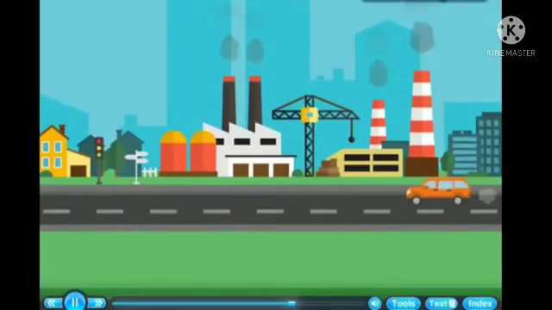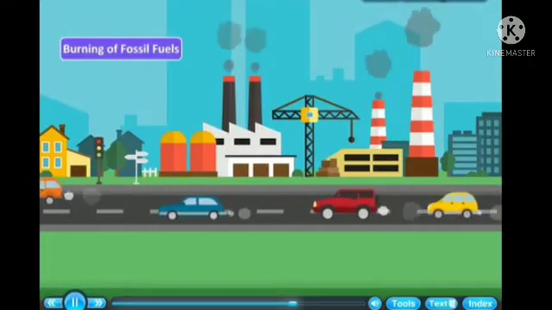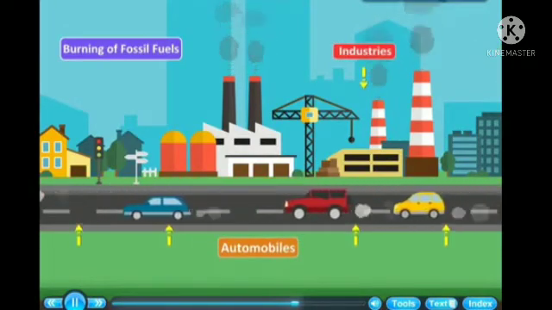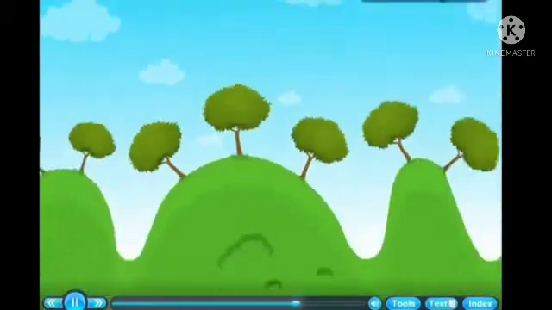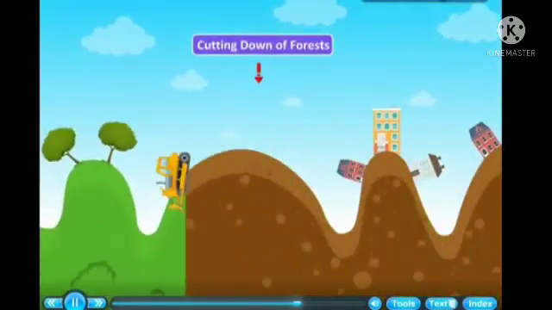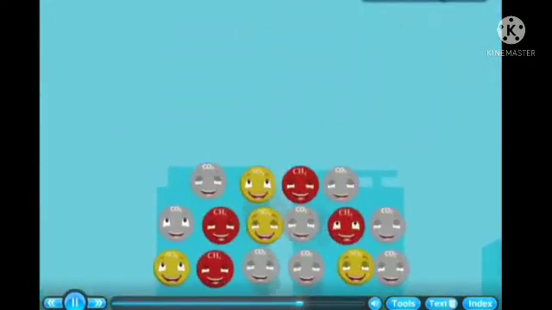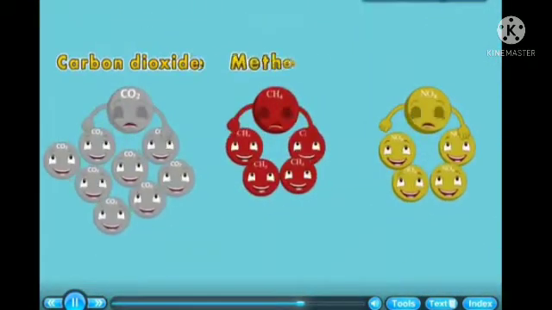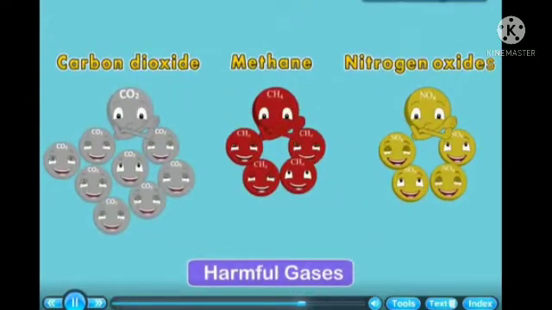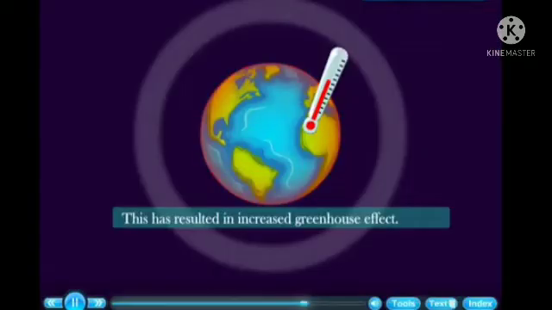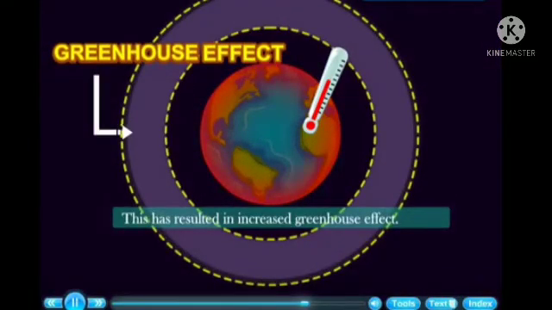Human activities like burning of fossil fuels in automobiles and industries and cutting down of forests, deforestation, are putting a lot of carbon dioxide and many other harmful gases in the atmosphere.